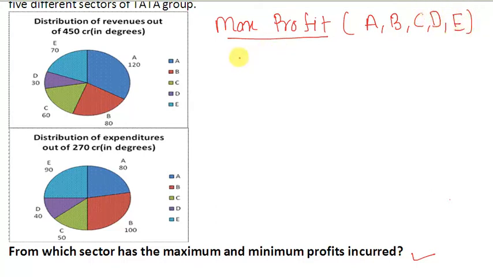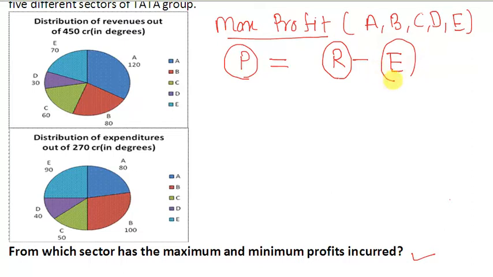Here we know that the formula of the profit is revenue minus expenditure. So if we want to maximize the profit, we have to increase the value of revenue and decrease the value of expenditure. We have to consider this point while solving the question.